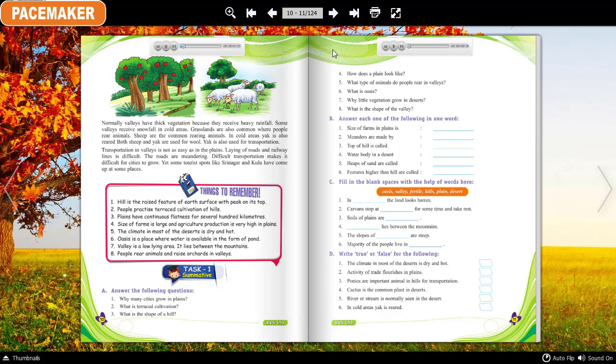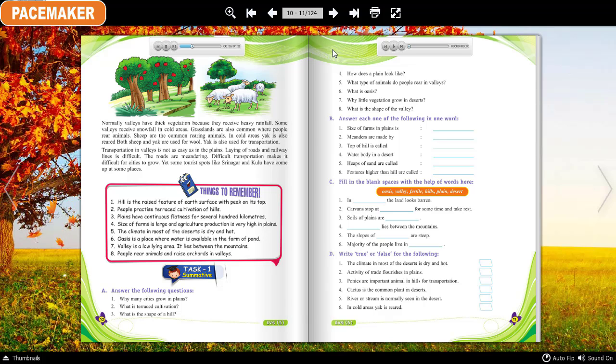Some valleys receive snowfall in cold areas. Grasslands are also common where people rear animals. Sheep are the common rearing animals. In cold areas, yak is also reared. Both sheep and yak are used for wool. Yak is also used for transportation.